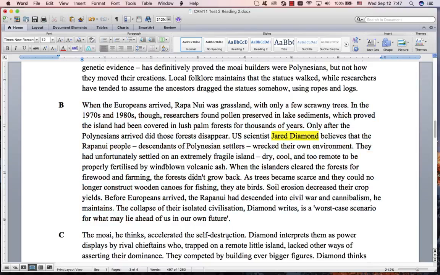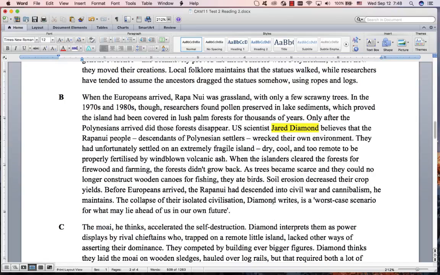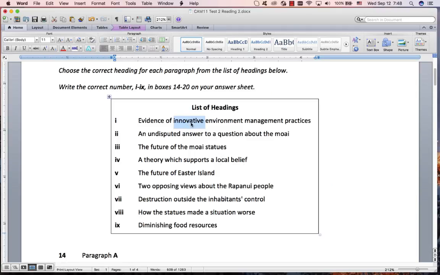And that's probably the main thing that you should notice in this paragraph: a lot of worst, war, decreased, scarce, wrecked, collapse. It's all very bad. So go and try and find a heading that's bad. Innovative. This is a positive word. This is creating brilliant new ideas. Undisputed answer. I don't know.